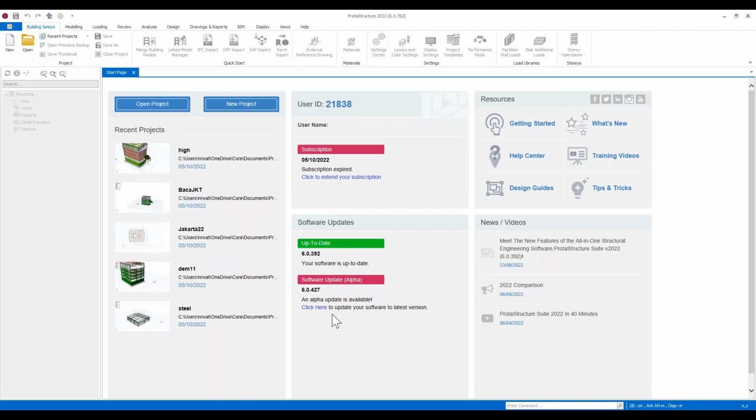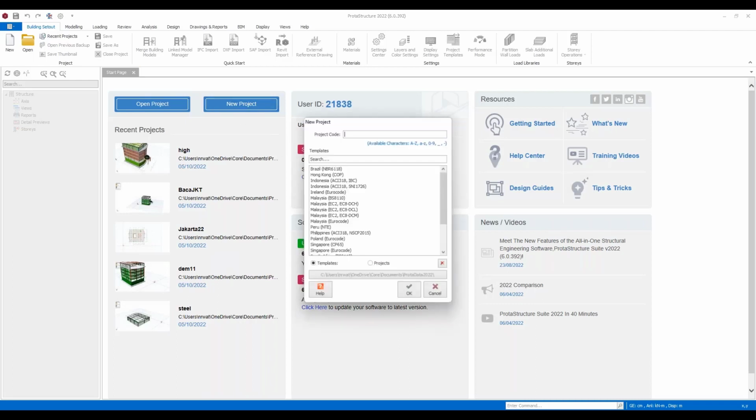We also have an alpha channel, so for those of you who want advanced builds, they can be made available to you, as well as a resource center here. The resources are where you can find out more about the system, what's new, help center, training videos, design guides. All this is centrally located, and there's a wealth of knowledge and information that you can take advantage of.